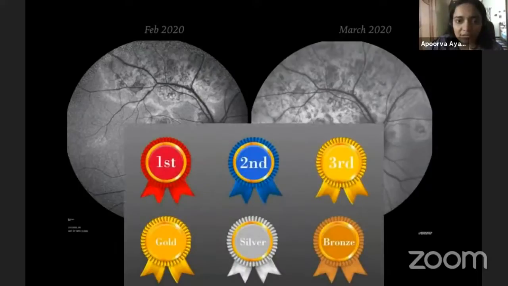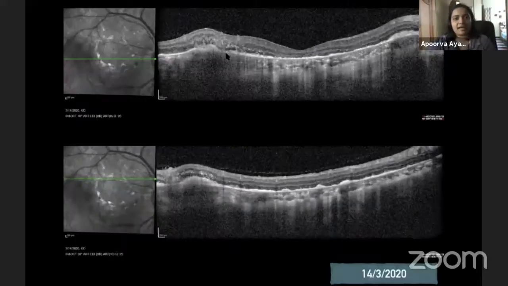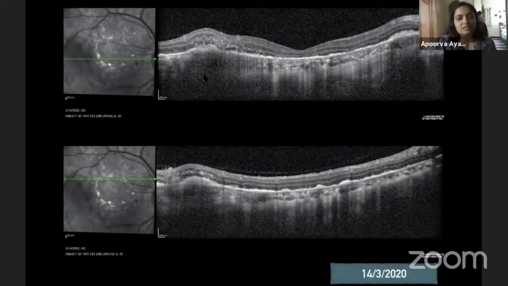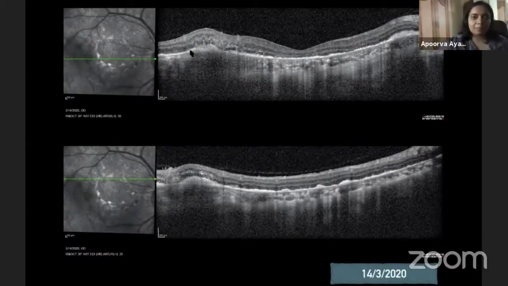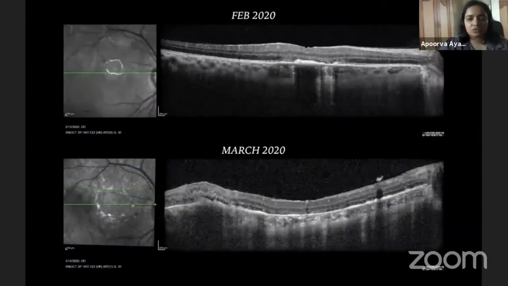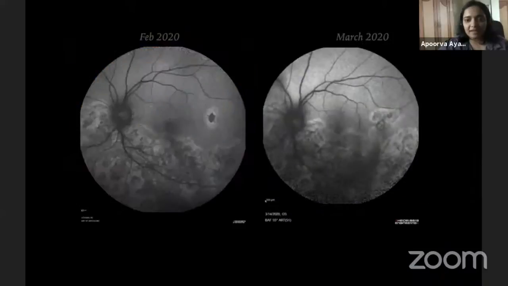So this is a cockade, and this is the OCT line scan passing through the active area where there is an expanded choroidal lesion, which is suggestive of inflammation. There is an RPE thickening overlying it. Again, the outer retinal layers are showing hyperreflectivity. So this is an active area with backshadowing due to the double layering of the RPE or the thickening of the RPE. This is the left eye.